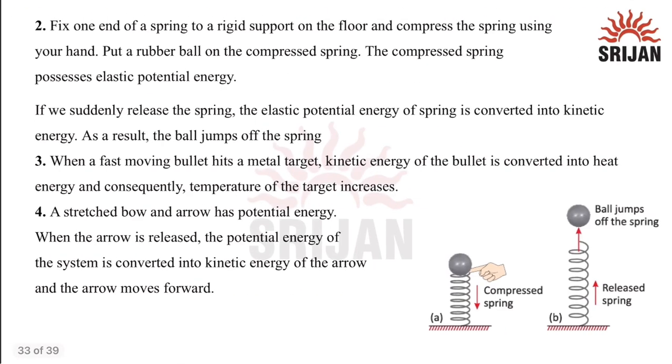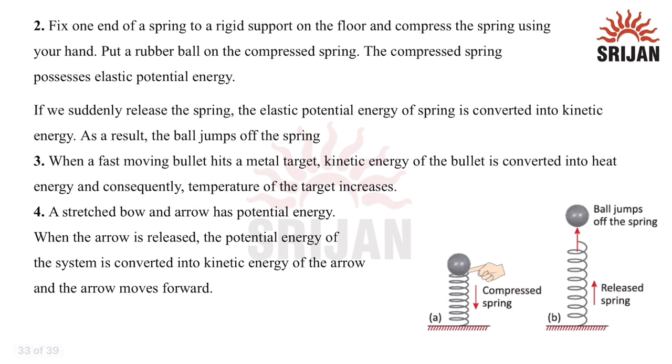Secondly, if we fix one end of a spring to a rigid support on the floor and compress the spring using our hand, and if we put a rubber ball on the compressed spring, it possesses elastic potential energy. Now, if we suddenly release the spring like this, then the potential energy of the spring is converted into kinetic energy. As a result, the ball jumps off the spring.